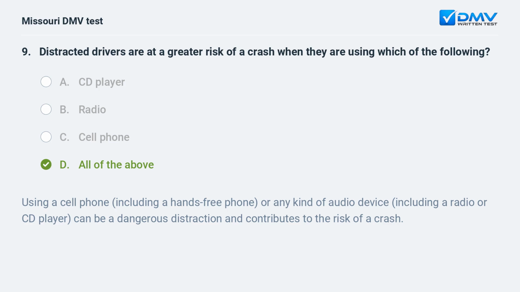Using a cell phone, including a hands-free phone, or any kind of audio device, including a radio or CD player, can be a dangerous distraction and contributes to the risk of a crash.